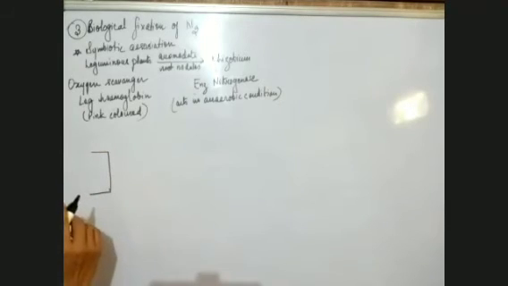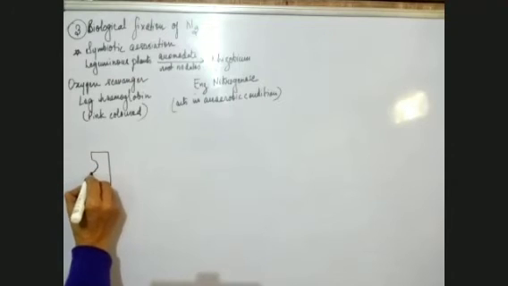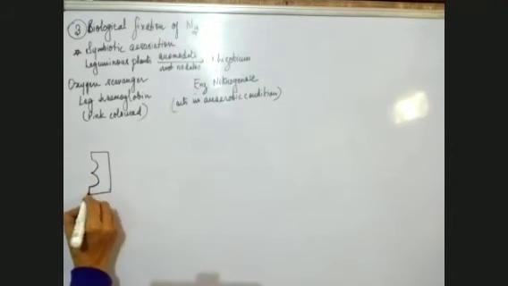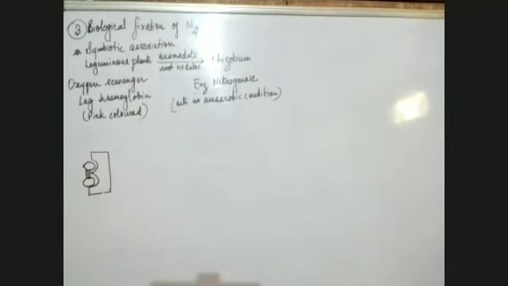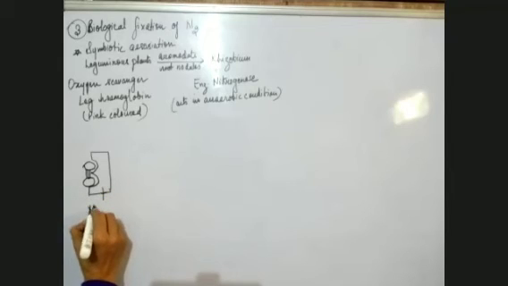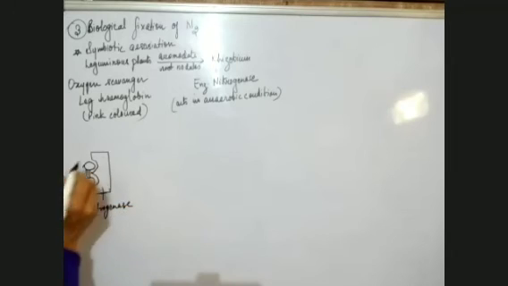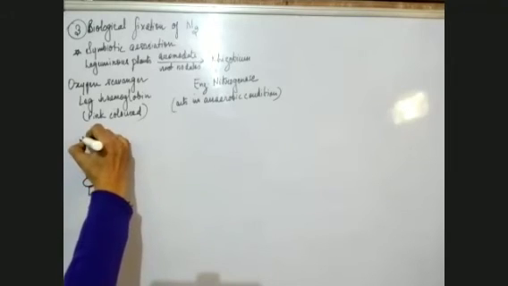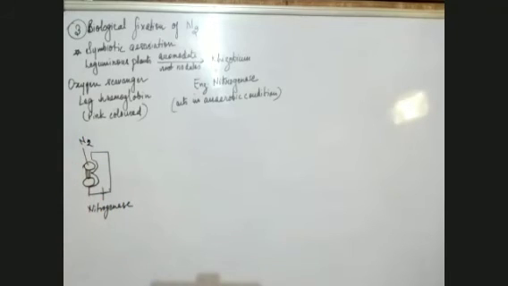It accommodates molecular nitrogen, N2, in which the two nitrogen atoms are bonded by a triple bond. This is the nitrogenase enzyme, and this is molecular nitrogen.